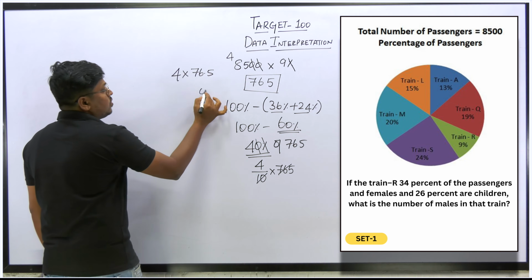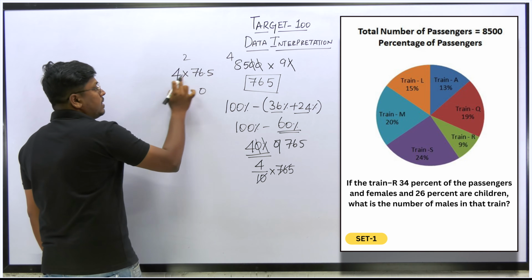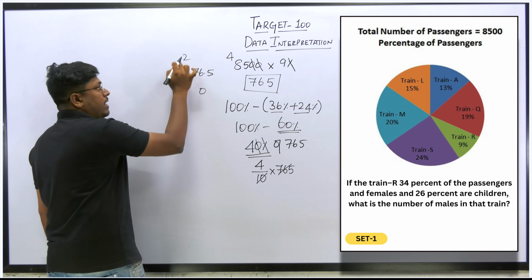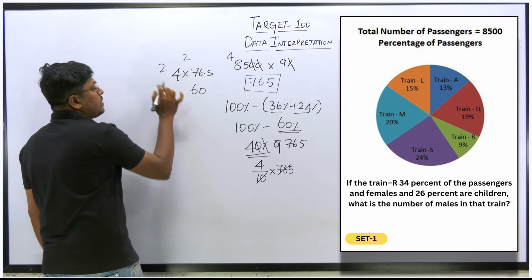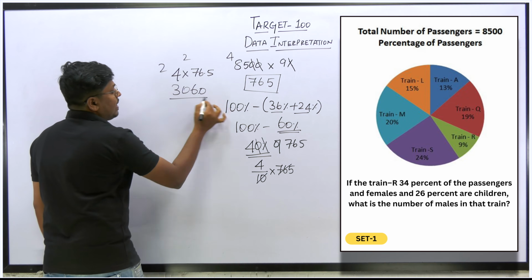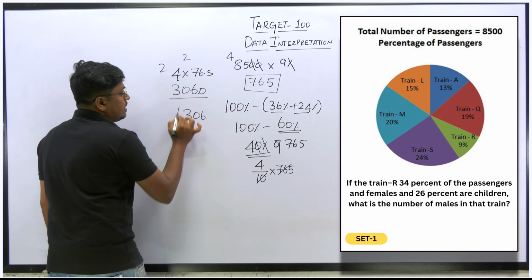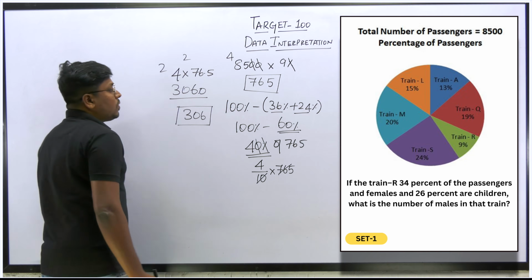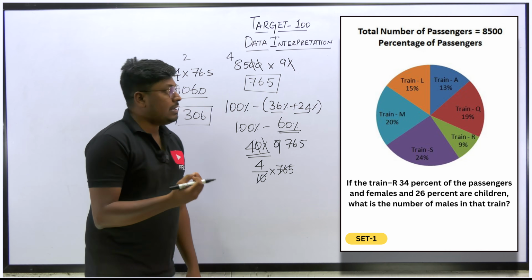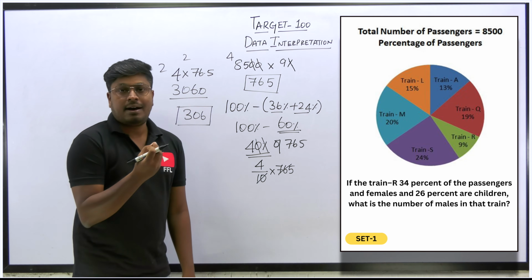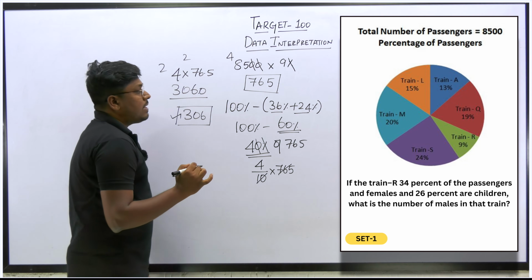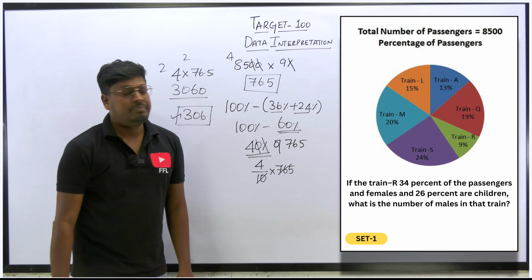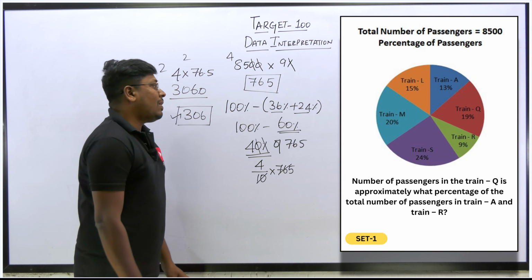So 5 fours are 20, remaining will be 2. 6 fours are 24, 24 plus 2 will be 26. 7 fours are 28, 28 plus 2, 30. So the answer will be 306. So 306 will be the total number of males in train R. So in train R, the total number of males will be 306, which will be the answer for question number 2, right? So friends, understood the concept or not, right?